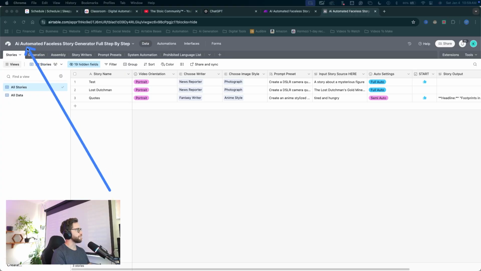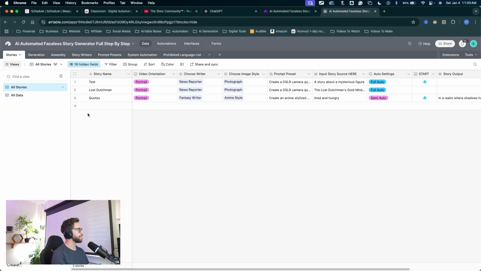All right, so here we are in my AI automated faceless story generator. This is the actual Airtable base I built for the full step-by-step how to build this automation from scratch. I got the link down below. So what we're gonna do is create a new story here. I'm gonna click the plus to create a new story. We'll just name it Stoicism.